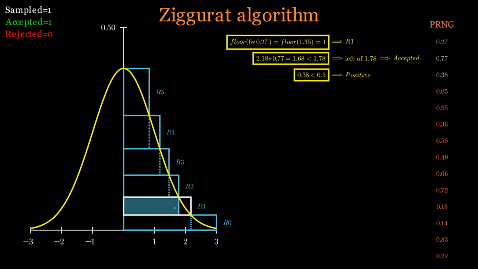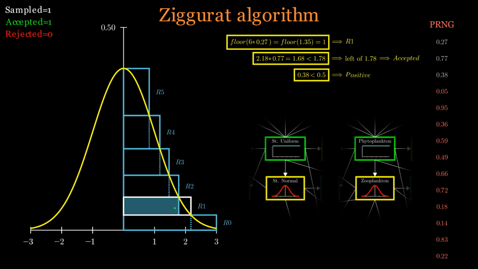Recall that in our aquatic ecosystem analogy, the standard normal distribution is zooplankton, and it eats only phytoplankton, that are the standard uniform random variables. We just had a glimpse of how a standard normal random variable is generated using the ziggurat algorithm.